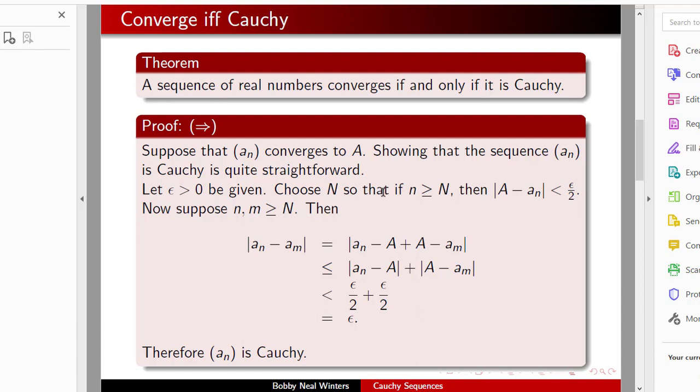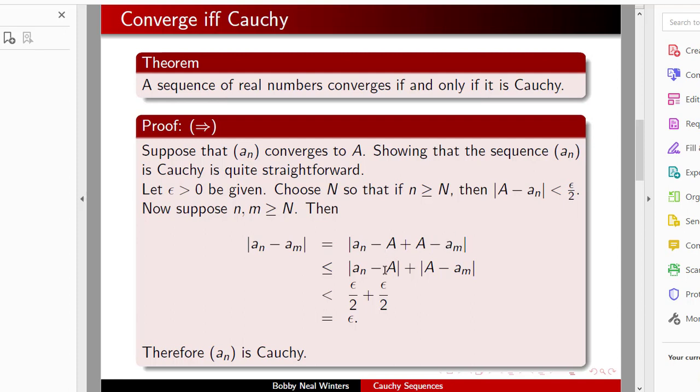Let epsilon greater than 0 be given. Choose capital N so that if little n is bigger than capital N, then the distance between the limit and a_n is less than epsilon over 2. Now suppose that n and m are both bigger than capital N. Now the distance between a_n and a_m is equal to the absolute value of a_n minus A plus A minus a_m. So we added a 0 there.